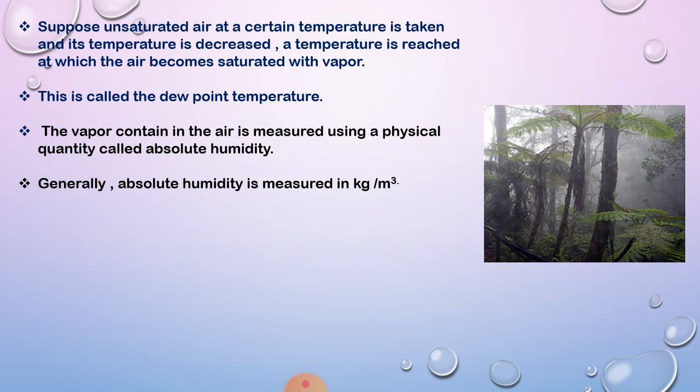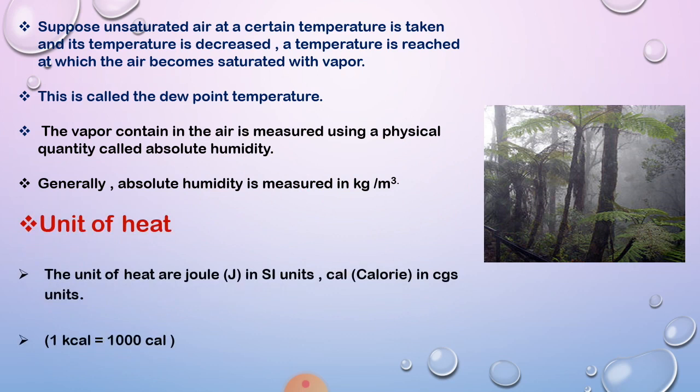It equals the actual mass of water vapor content in the air in a given volume, divided by the mass of vapor needed to make the air saturated in that volume, into 100. This formula is very important from the MCQ point of view.